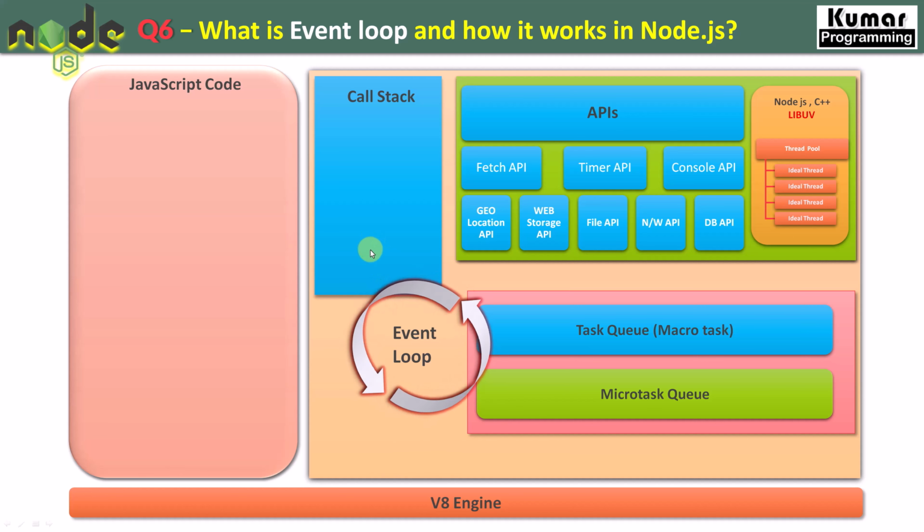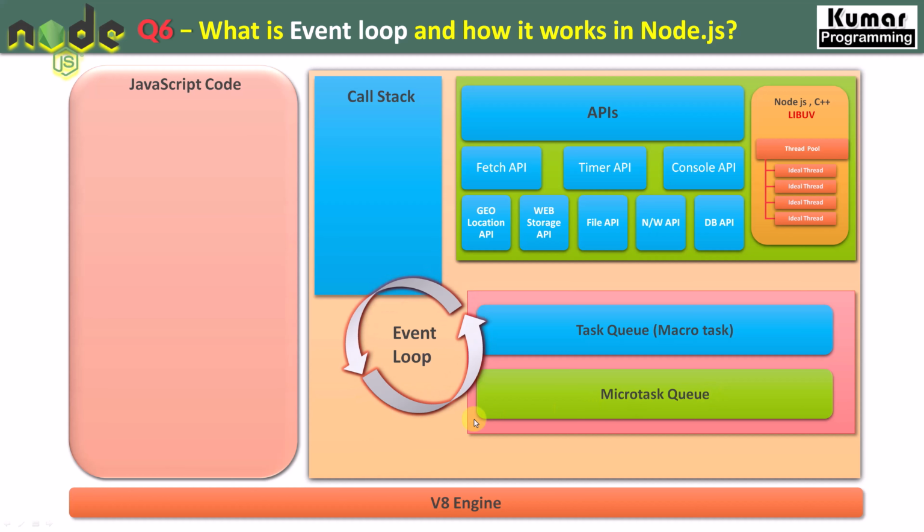But if they are asynchronous functions, those async functions are getting assigned to the APIs, and APIs are getting called by using the LibUV library, and they are getting assigned a thread for that particular task, and they are getting executed. And if they are specific to a callback function, then it's going to be assigned to the task queue, and if they are promises, then they are going to be assigned to the microtask queue, right? And the microtask queue always has priority over the task queue. And the event loop always checks the task queue and microtask queue, right? So this is what is happening inside the background.